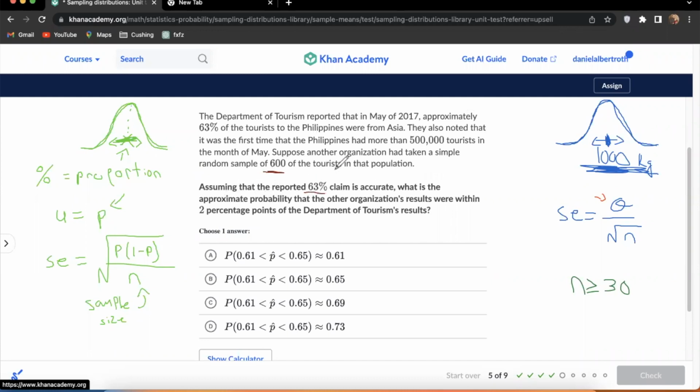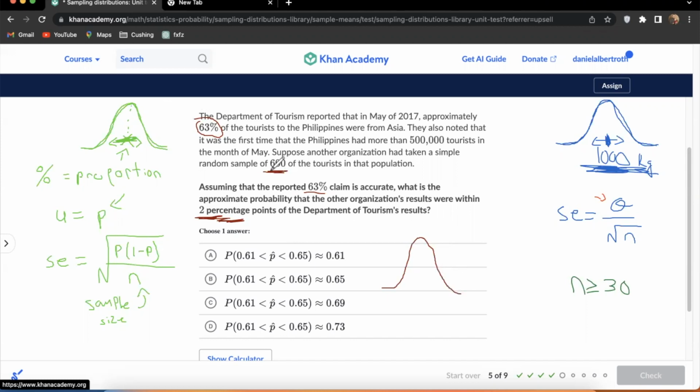Assuming that the reported 63% claim is accurate, what is the approximate probability that the other organization's results were within 2 percentage points of the Department of Tourism's results? So what we're saying is that in reality, in truth, 63% of tourists to the Philippines are from Asia. What we are going to do is imagine that we're taking samples of 600 tourists. We won't always get the number 63%. It's going to be a bell curve, assuming the sample's big enough.